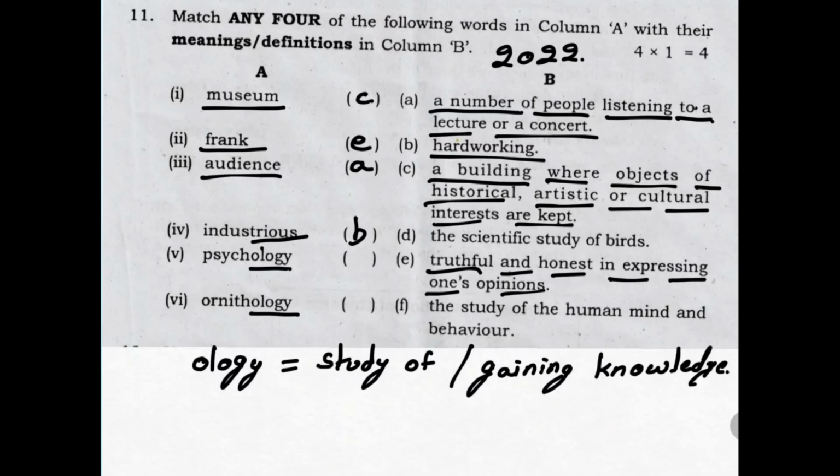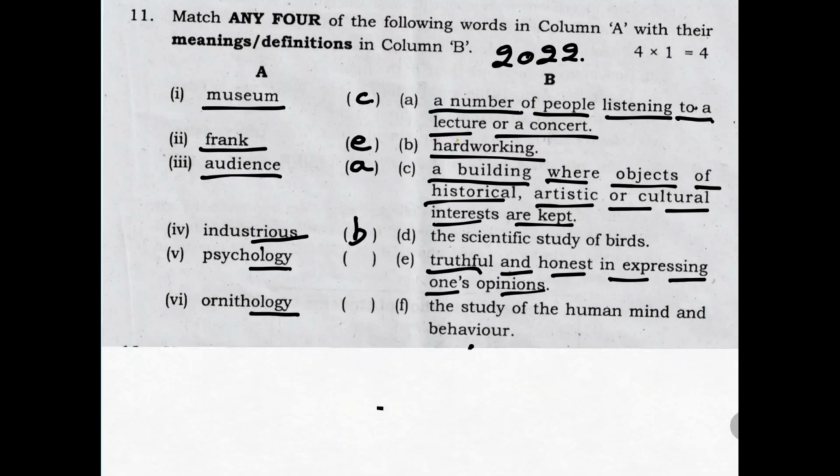We know some common words like zoology, biology, pathology, dermatology. These all are studies of those things.